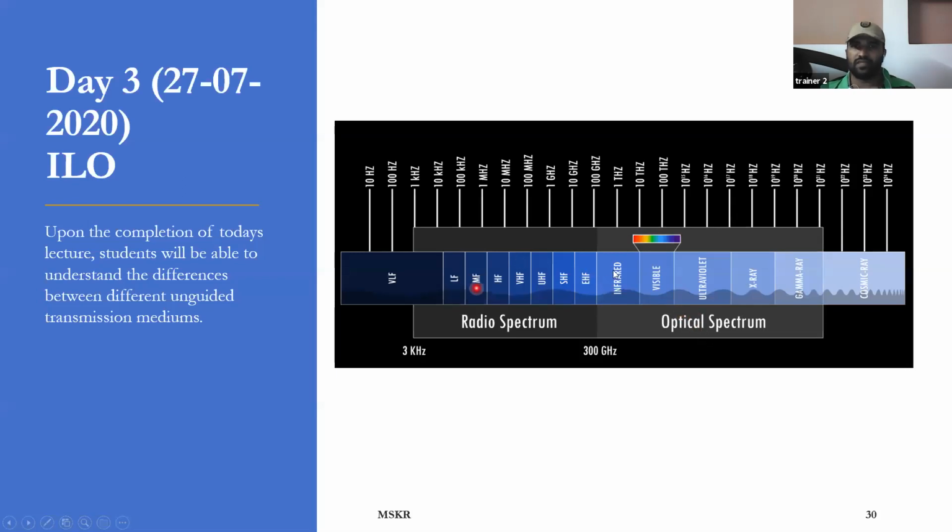Out of these, the visible spectrum is this part, around 1000 terahertz, something like that. So this is the basic spectrum. This is somewhat important, but I will show you better explanations later. So just remember this.